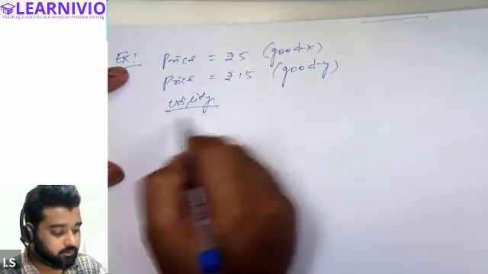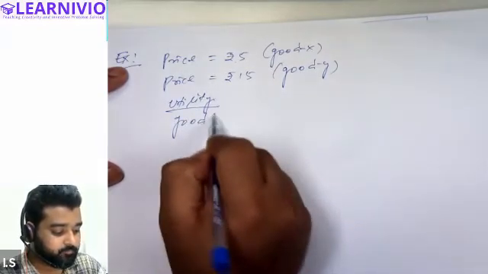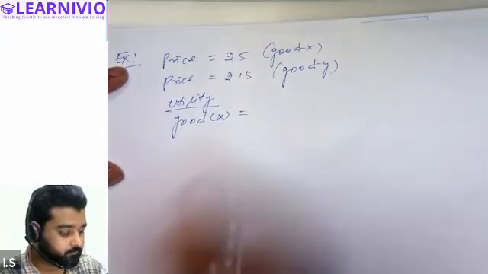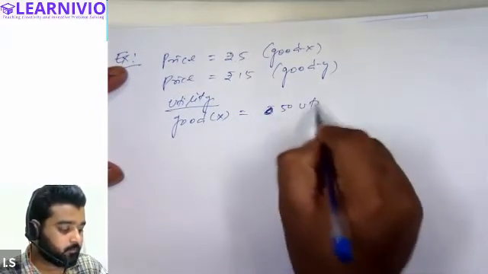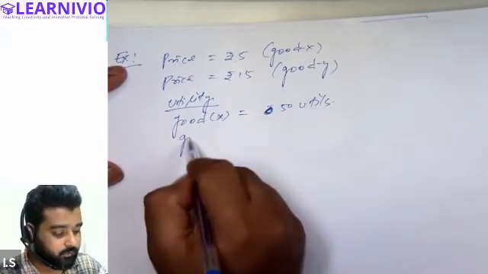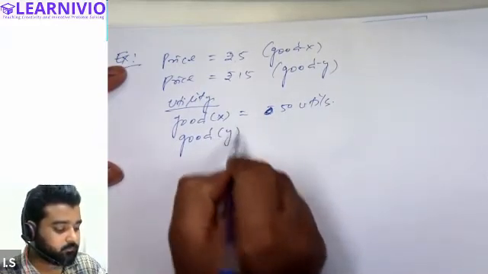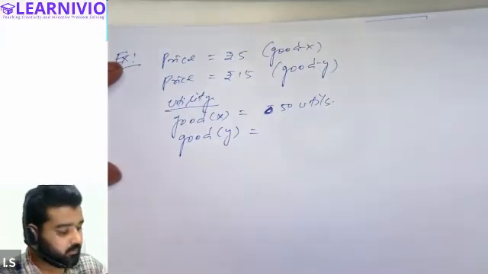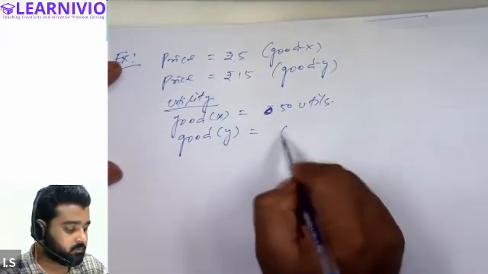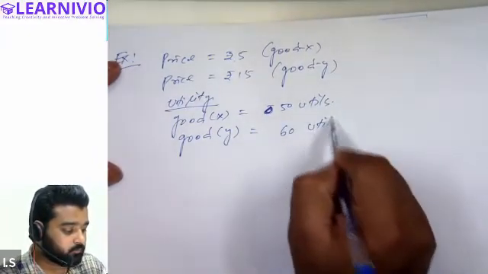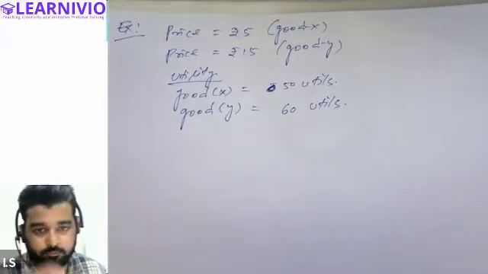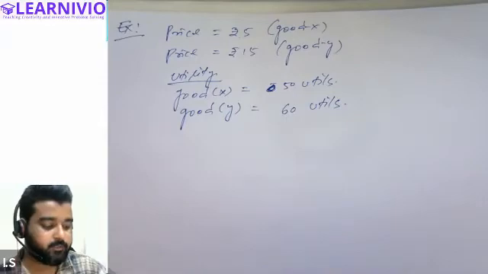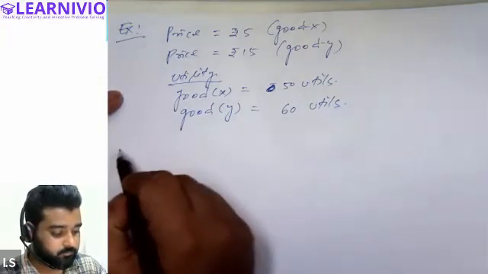Utility for, let's say, good X is 50 utils, and utility from good Y is 60 utils. So you have to tell me whether the consumer is in equilibrium or not. Solve this question and answer. No, sir, they are not in equilibrium.